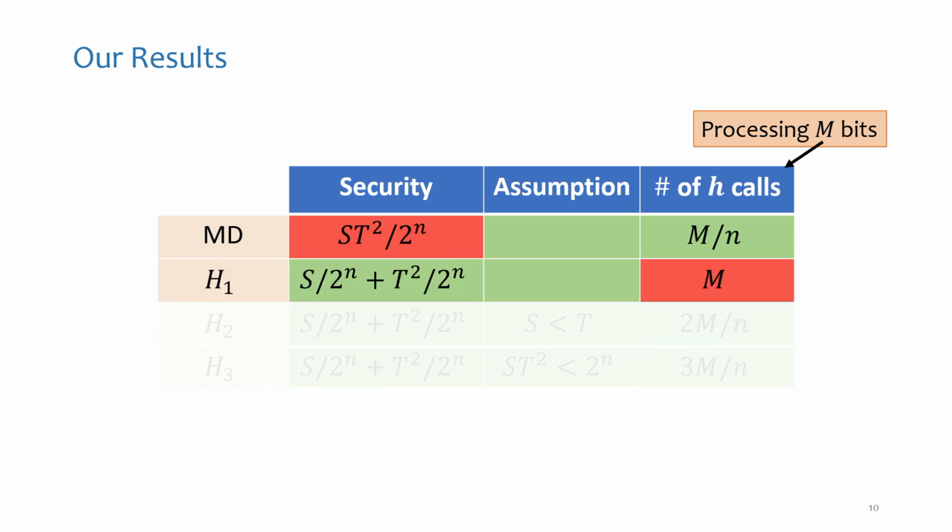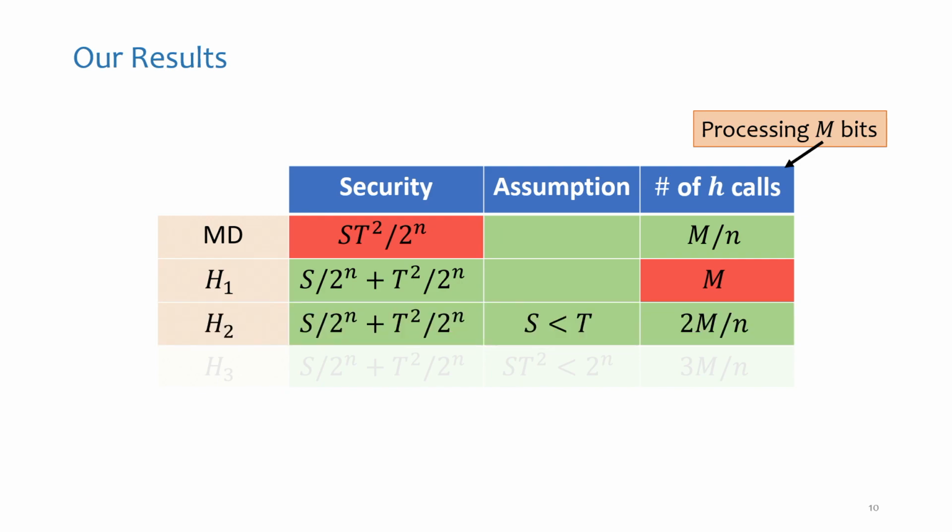Our first construction achieves optimal security. No security loss. It's just the best you can hope for. But it has somewhat terrible efficiency. The number of H calls that we have when we process a message of length m is roughly m. You can maybe shave off constants, but it's roughly m. So this is very bad.